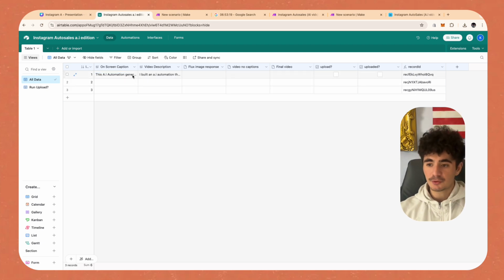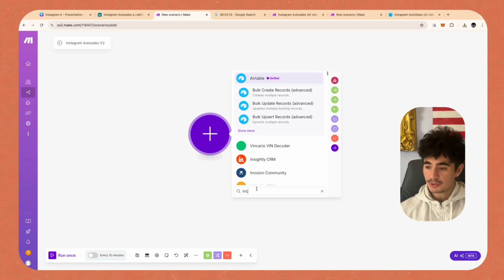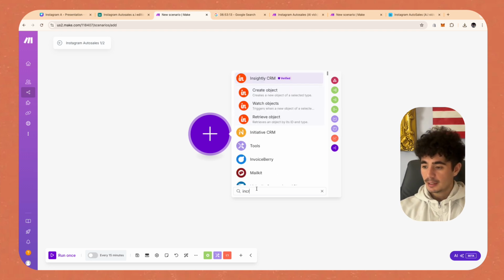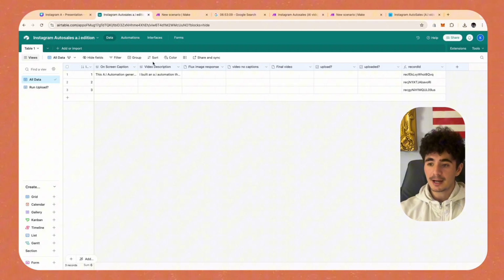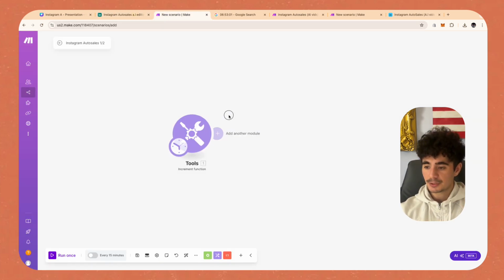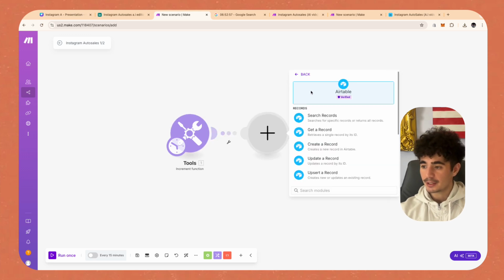And so the way that we handle all of these different rows is that in our make automation, the first thing we're going to do is set an increment function. And so this increment function here, it grabs each row one at a time, because if we were to call this database without this function, it would call the entire database, and that's not what we want. We want to call it one at a time. And so this increment function does that, and then we can pull the information from the Airtable that we want.